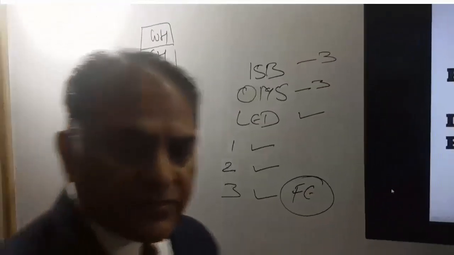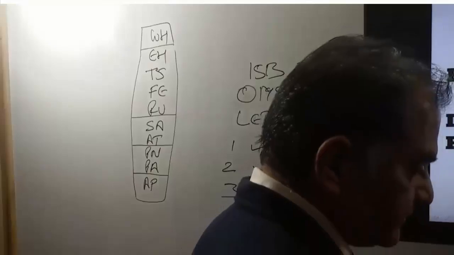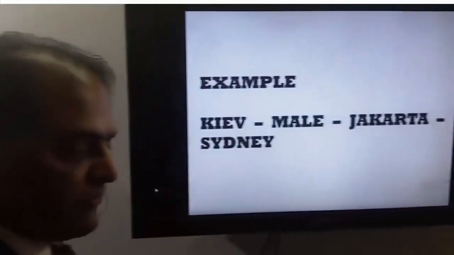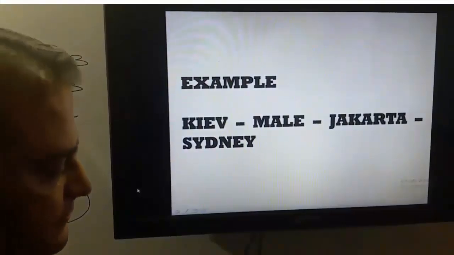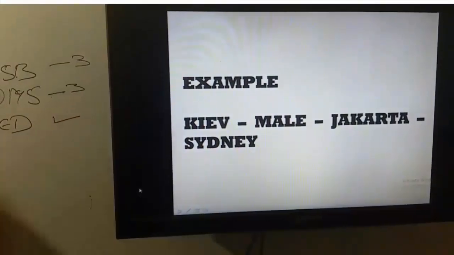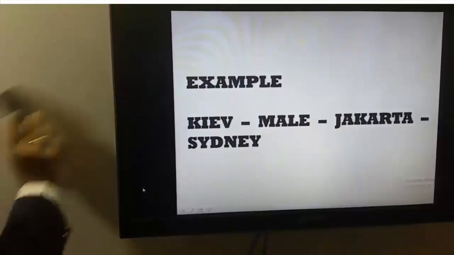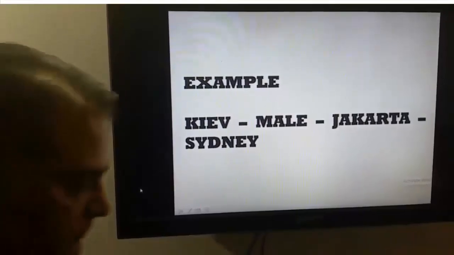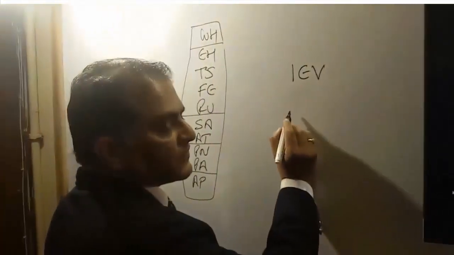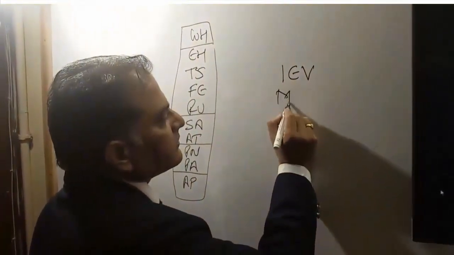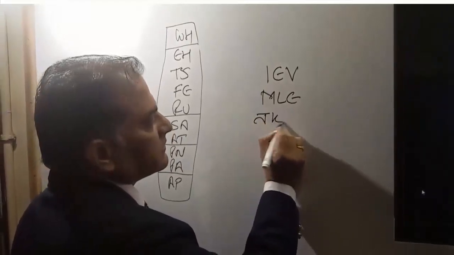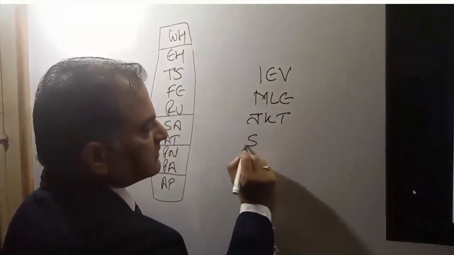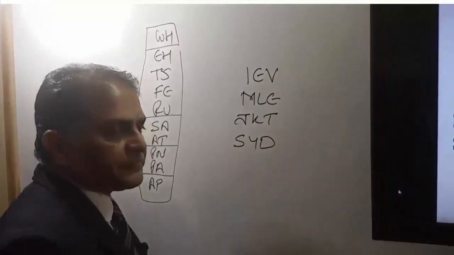Now see one more example. Kiev, Male, Jakarta, Sydney.